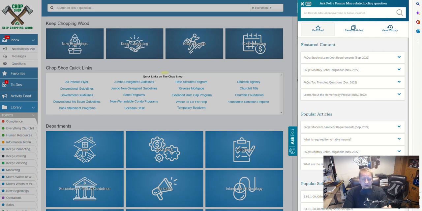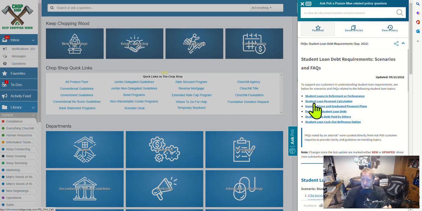So what I'm going to do is turn on the camera each day. I'm going to go to Ask Polly, and read something from Ask Polly, some kind of article, some kind of guideline, and just see if we can get some guidelines out there. This will be quick, less than 10 minutes every time, but just guidelines. So I'm going to the featured content. I'm going to look at this first feature, frequently asked questions, and that's what I'm going to read today.